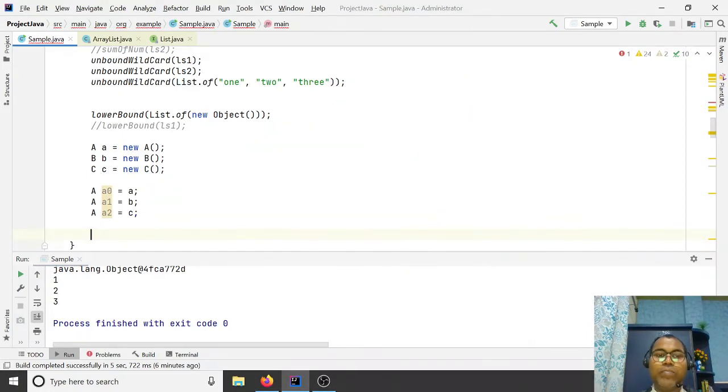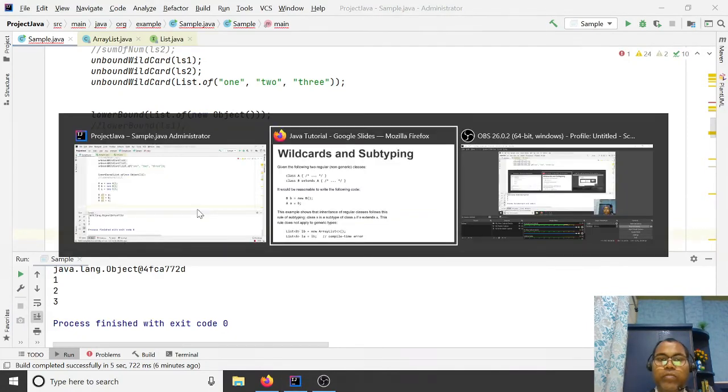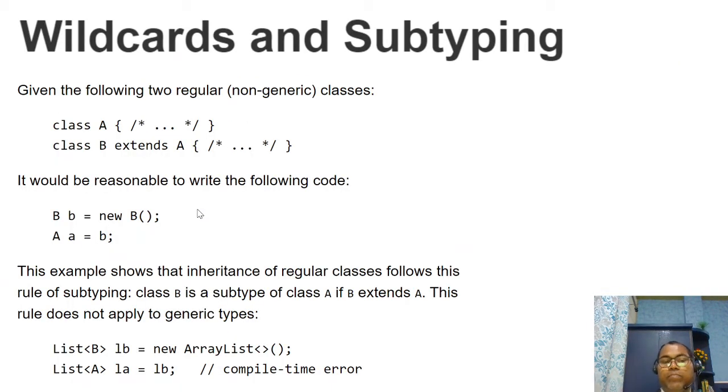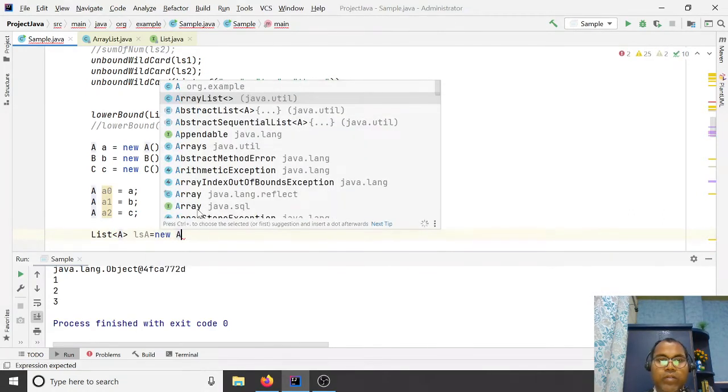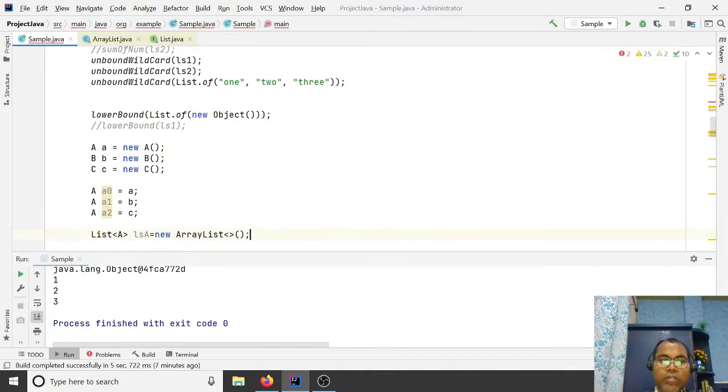The same behavior is not applicable in the case of generics with wildcards. Let's see here. Let's define a list of A, LSA equal to new ArrayList.